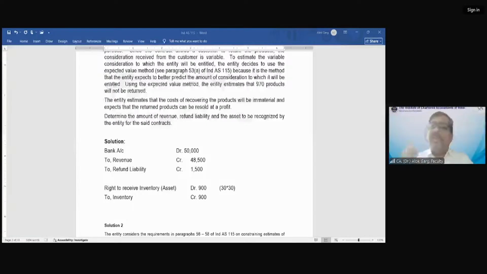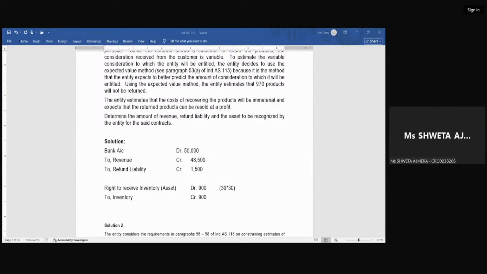Okay, so one entry you will pass cost of goods sold account debit to inventory. That is for the 970 product. Okay, so what is the chain of the entry? Just think about. First of all, your inventory has gone out. How much product has gone out from the company?